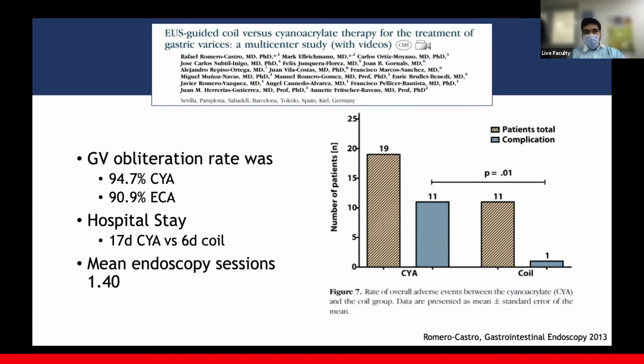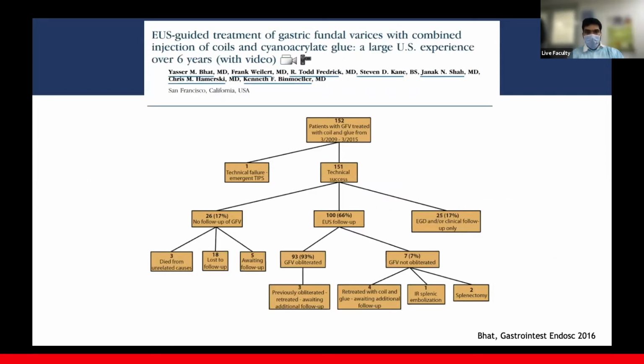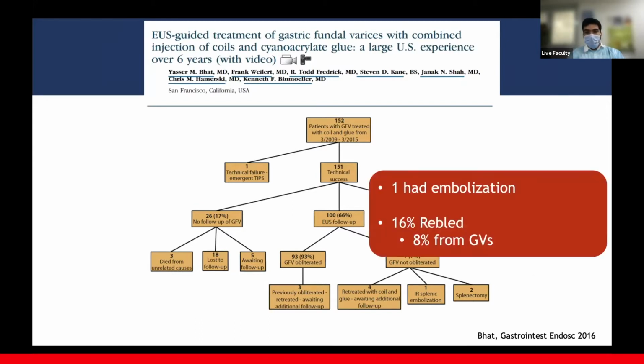And as of now, there is still a divide, but most people do concur that EUS guided injection of glue is actually a good, safe way to go about it. This landmark experience of 152 patients, published in 2016, showed us that out of 152 patients, only one had significant embolization, and about 8% risk of rebleed from gastric varices per se, which is actually pretty good.